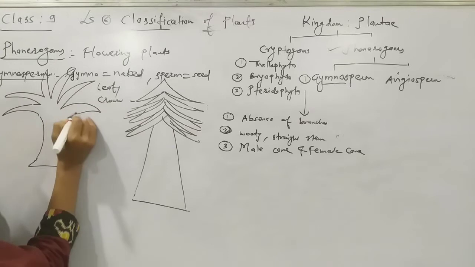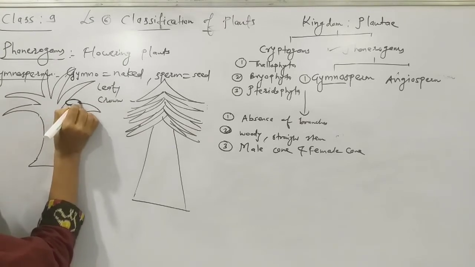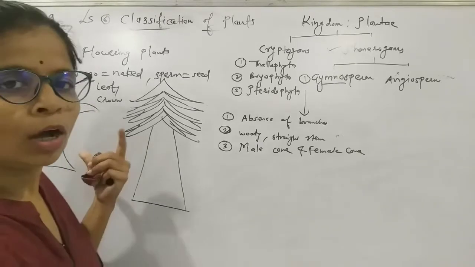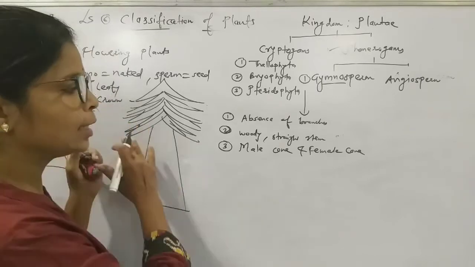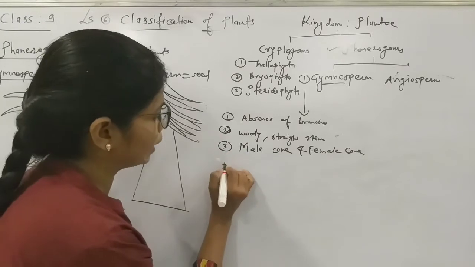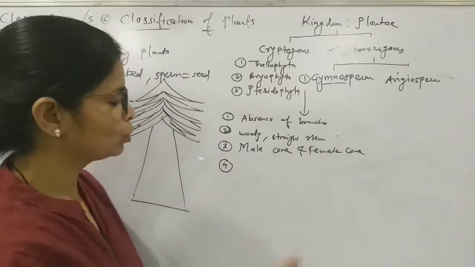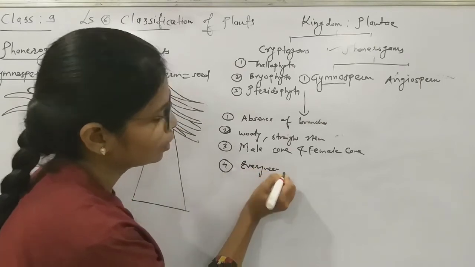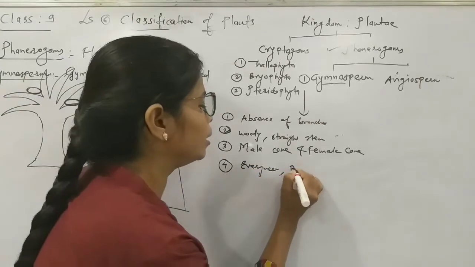Now see, such a kind of rounded structure you might have seen on such plants. These are called male and female cones. This is the third characteristic. And just now I have told you these are evergreen and perennial plants.